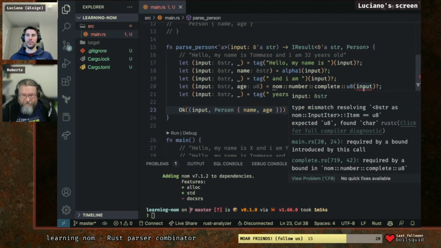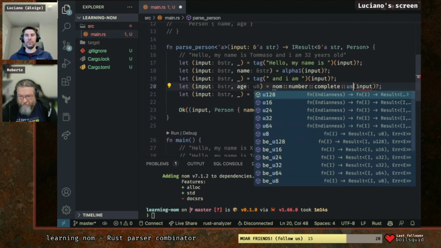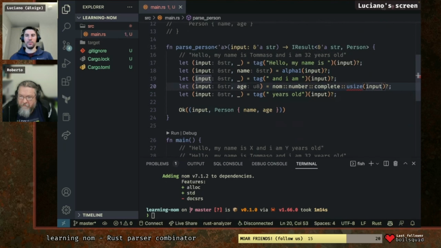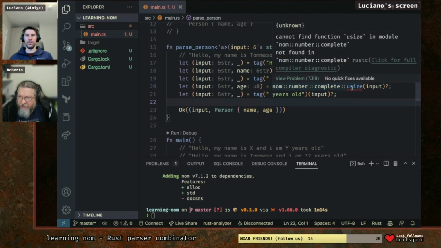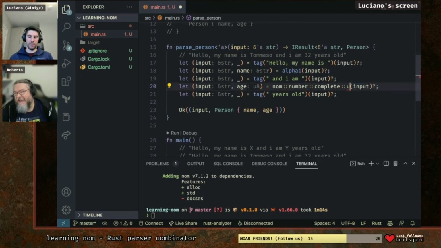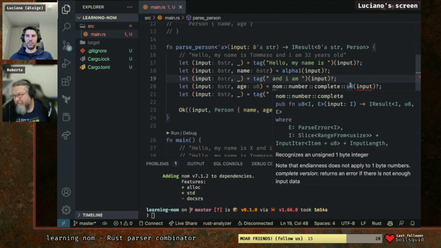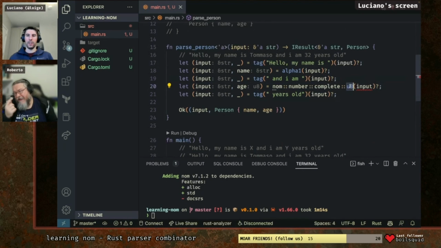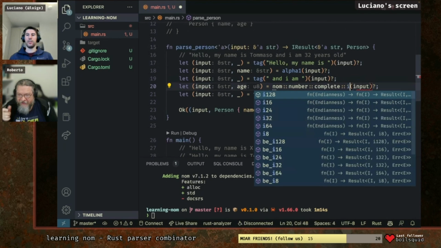Now, we didn't like this one. Why? Oh, u8 can only do a char. Sorry, u8 is a binary u8. It recognizes an unsigned 1-byte integer. Yeah, okay, but it's 1 byte. We have to do the parsing of the string to integer. How do you do that?